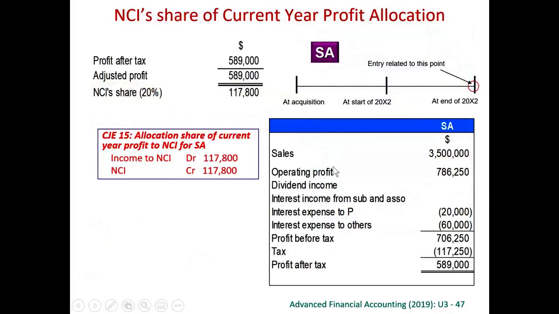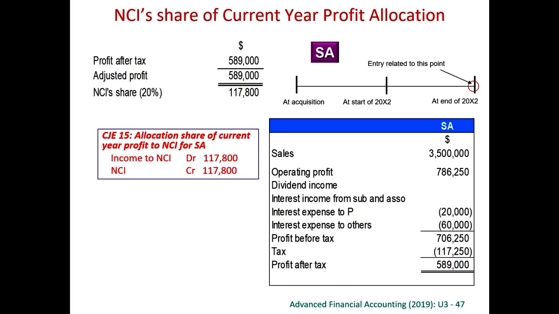Now we share the current year profit. The current year profit after tax of subsidiary A. So again, only subsidiary A has got non-controlling interest. Profit after tax of subsidiary A is 589,000, out of which 20% can be shared to NCI. So we debit profit to NCI, 20% of the current year profit after tax, and we credit NCI. This is for the subsidiary.